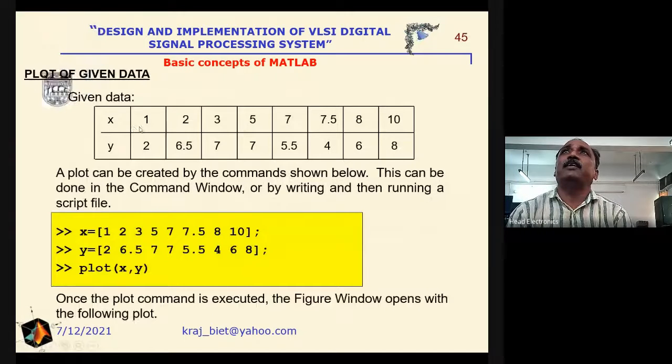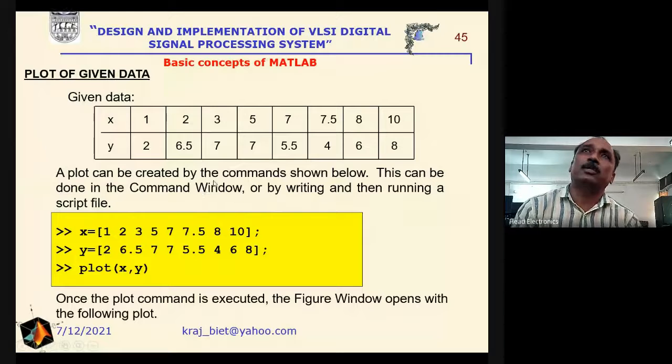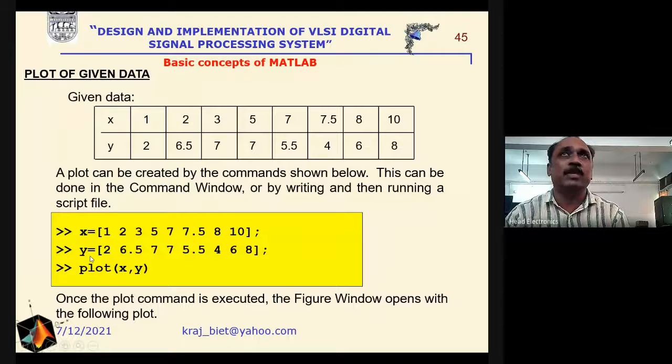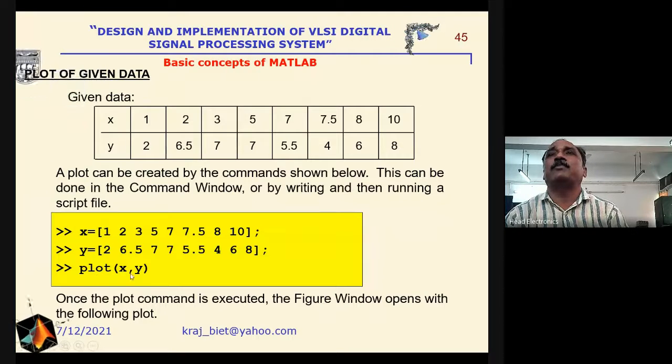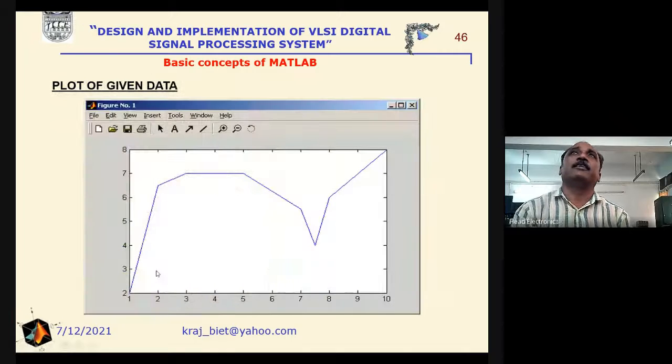We are just coming to the example here. Say x is defined as 1, 2, 3, 5, 7, 7.5, 8, and 10, and y is the data that is given, and we are interested in getting a graph. So first define x in the MATLAB command window, like x is 1, 2, 3, 5, 7, whatever the values are, they will be entered as elements, and then a semicolon in order to describe the next one, y, and then write plot x comma y, press the enter button. You will get the result, and this is the result here.